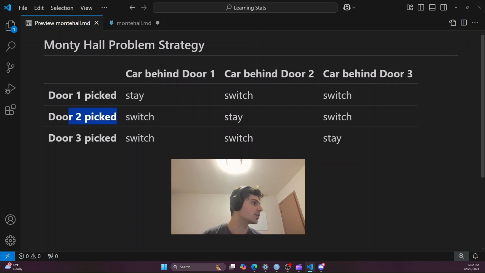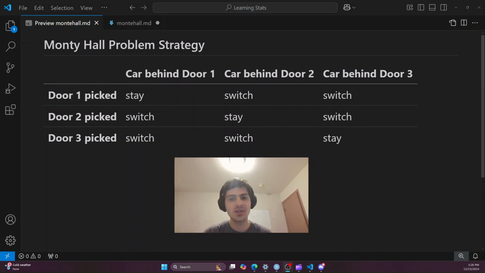If we look at door two and door three, we see the same thing. We should switch twice and we should stay once. If you add up all the observations, you get 9 observations. If you add up all the times you should stay, 3 times. 3 over 9 is 1/3. If you do the same thing with switching, you add up all the times you should switch and all the observations, you get 6 times you should switch over 9 total outcomes, which means 6/9 or 2/3. So 2/3 of the time you should switch and 1/3 of the time you should stay.